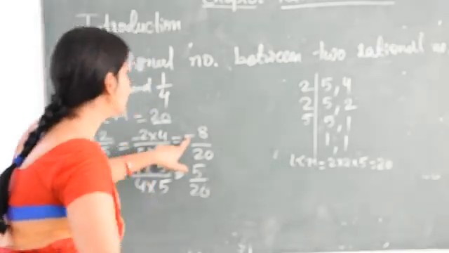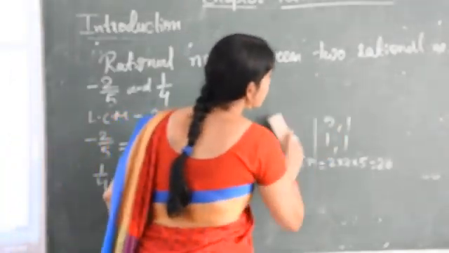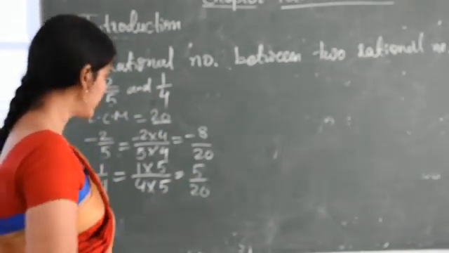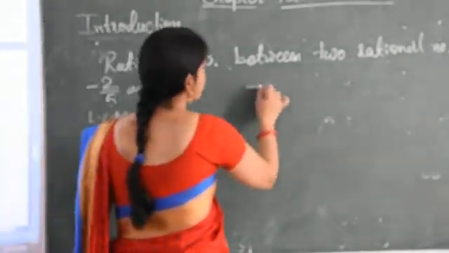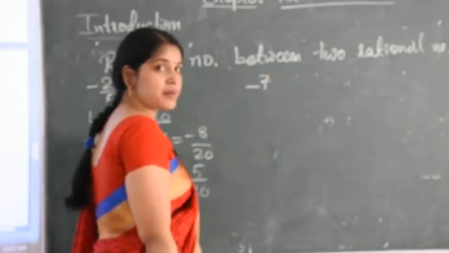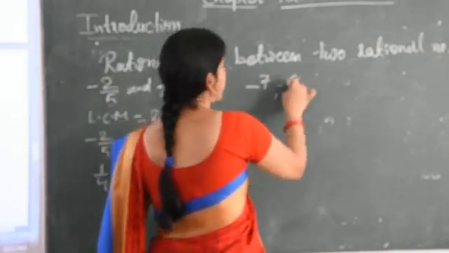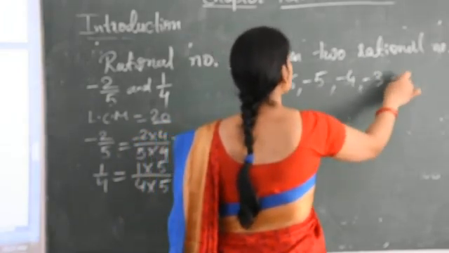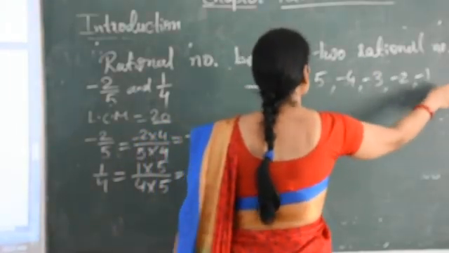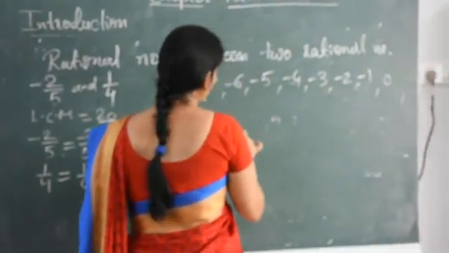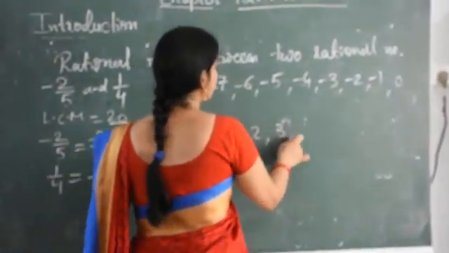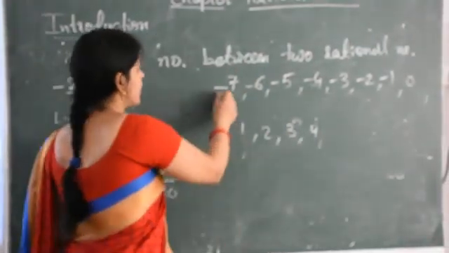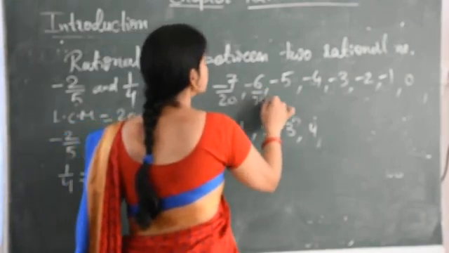Now we have to find the numbers between minus 8 upon 20 and 5 upon 20. So after minus 8 which number comes? Minus 7, minus 6, minus 5, minus 4, minus 3, minus 2, minus 1, 0, 1, 2, 3, 4 up to 4 before 5, and the denominator we put as 20.